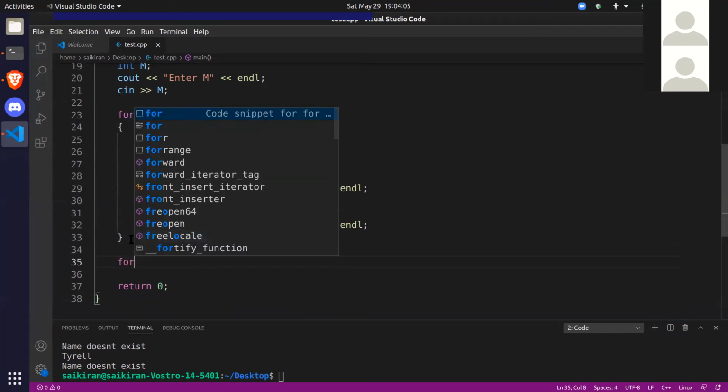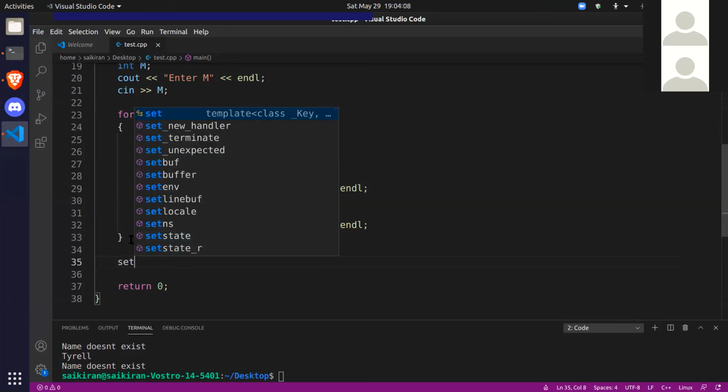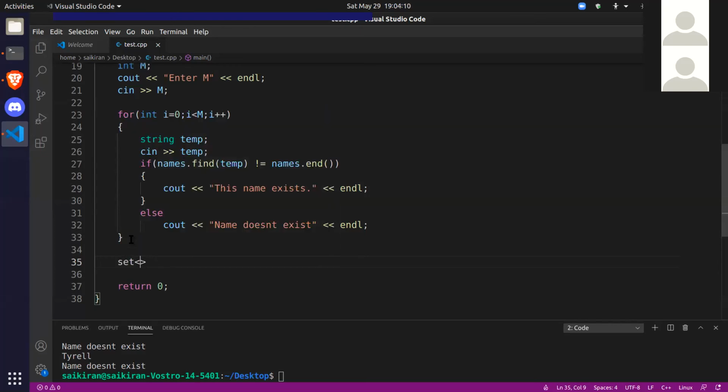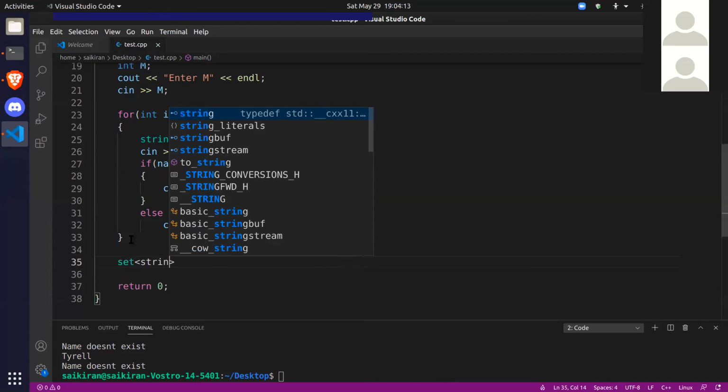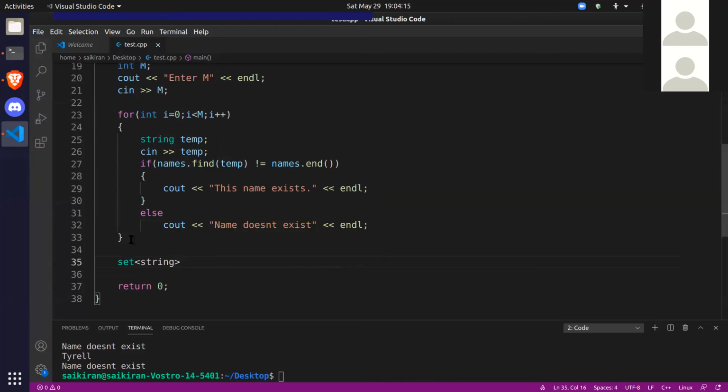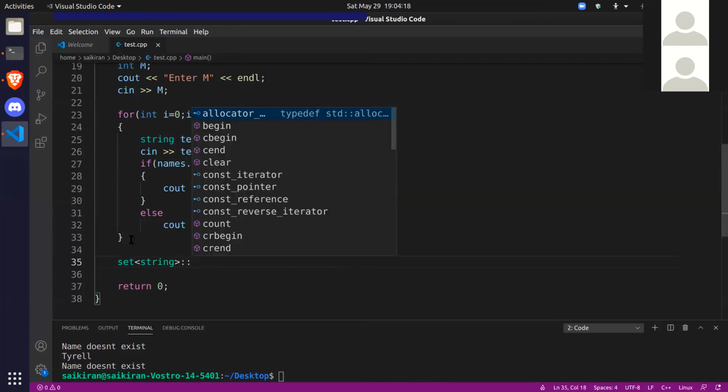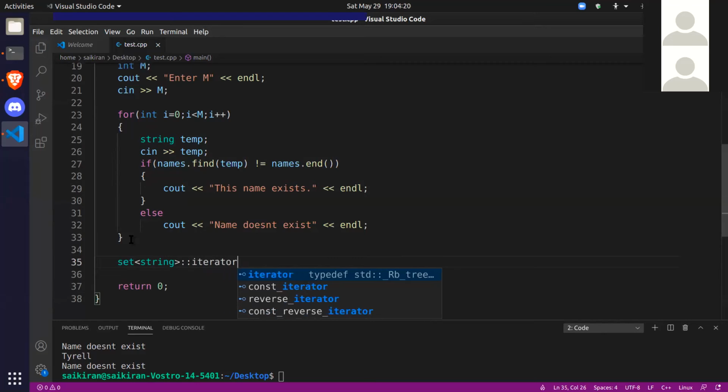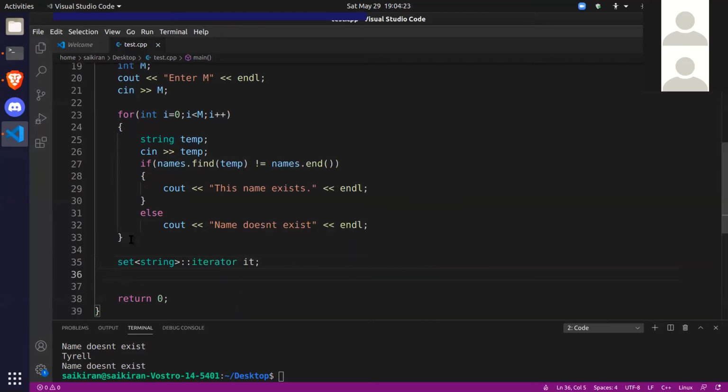So make a set iterator. The way you make an iterator is you specify the type of the set. This is a string set, right? And then you say colon colon iterator, and then a variable name. My iterator has the name IT, and this is the syntax to make an iterator for any type of container. We'll make iterators for other containers, but for now we'll make a set iterator. And the way you access this is,